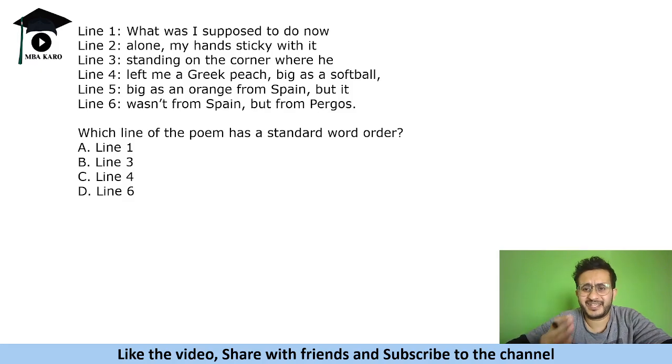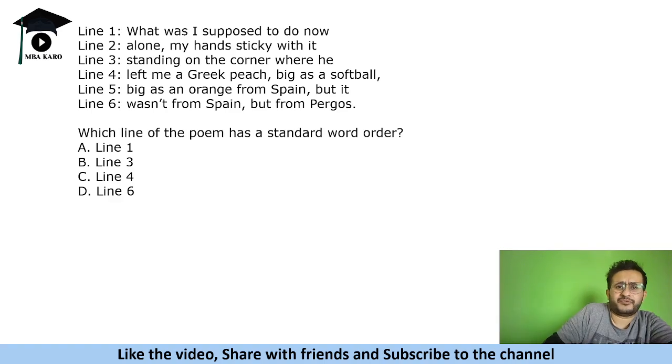Like instead of saying he said, to make a rhyme they say said he. Okay, so let us look at this. What was I supposed to do now? Alone, my hands sticky with it, standing on the corner where he left me a Greek peach, big as a softball, big as an orange from Spain, but it wasn't from Spain but from Turkey.